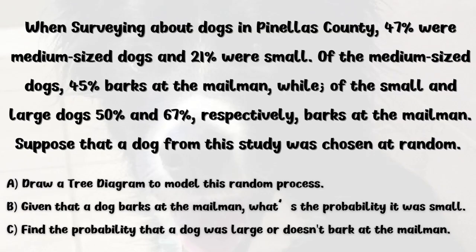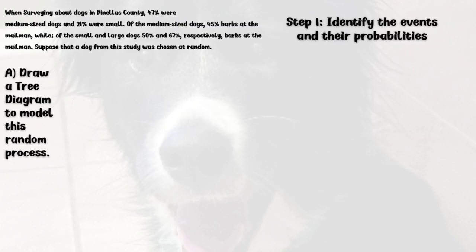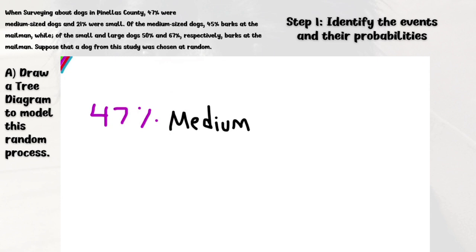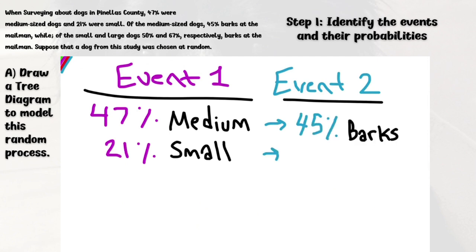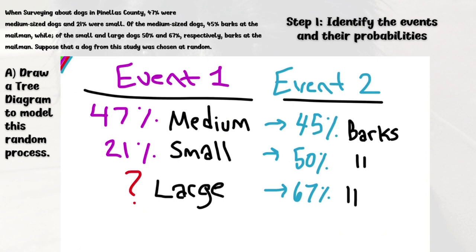Starting with part A, step 1 is to identify the events and their probabilities. The first event is in relation to size: 47% were medium size and 21% were small. The second event is barking at the mailman, with 45% of medium barking, 50% for small, and 67% for large. From this data, we now know that we need to find the percentage of large dogs and how much they don't bark at the mailman.